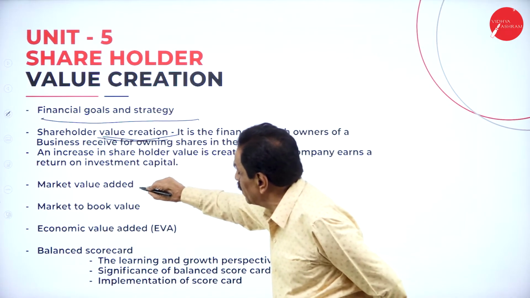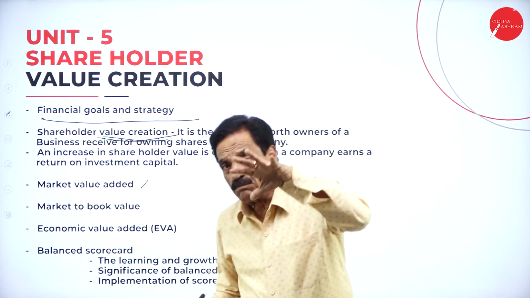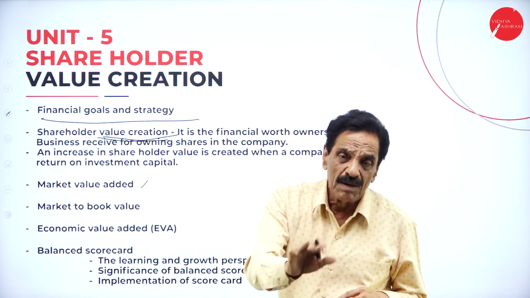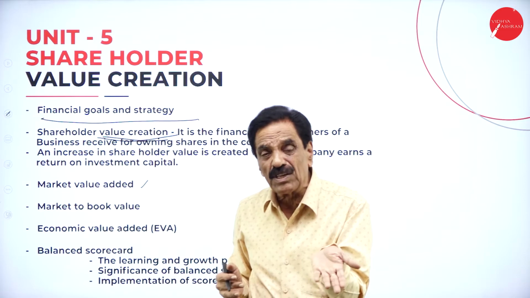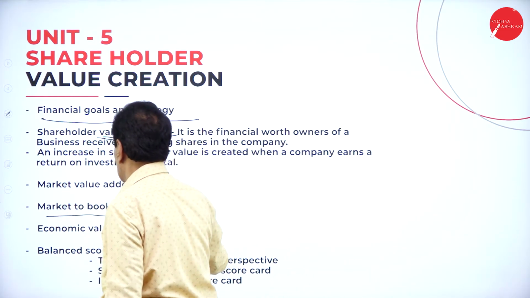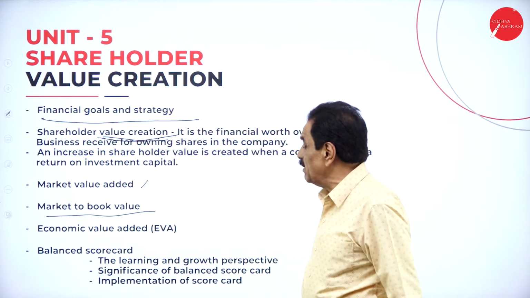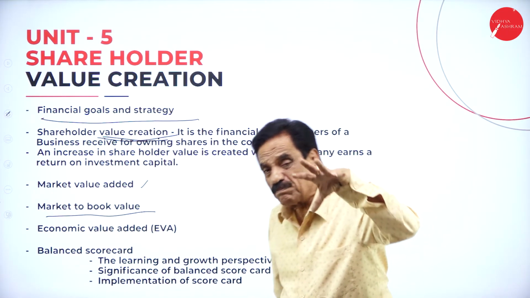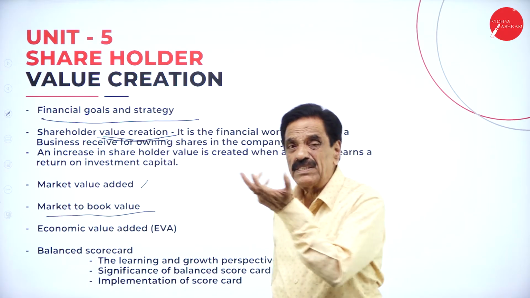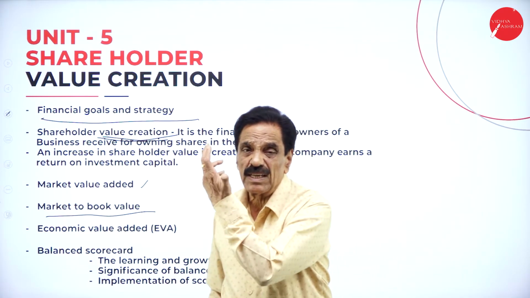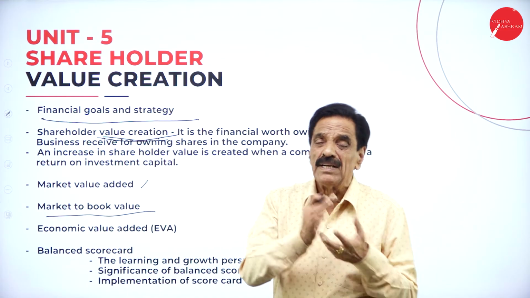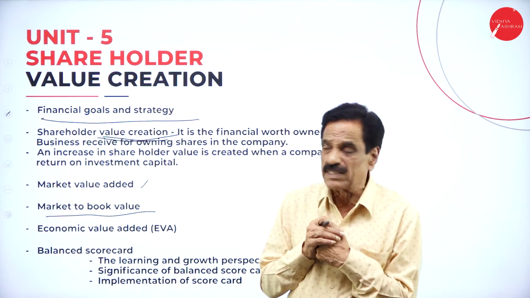So market value. You have to see what the book value is and what is going on. What you paid when you purchased is called book value. Today's value in the market is called market value. Then market to book value, and economic value added: whether it is better to purchase or not depends upon the stock exchange evaluation, because there may or may not be demand. Depending upon the demand, it is better to purchase the share.